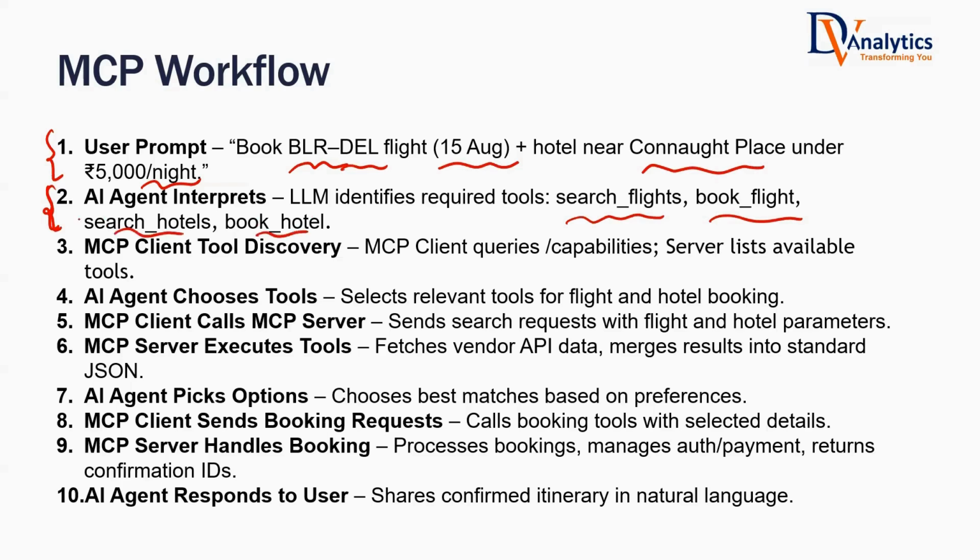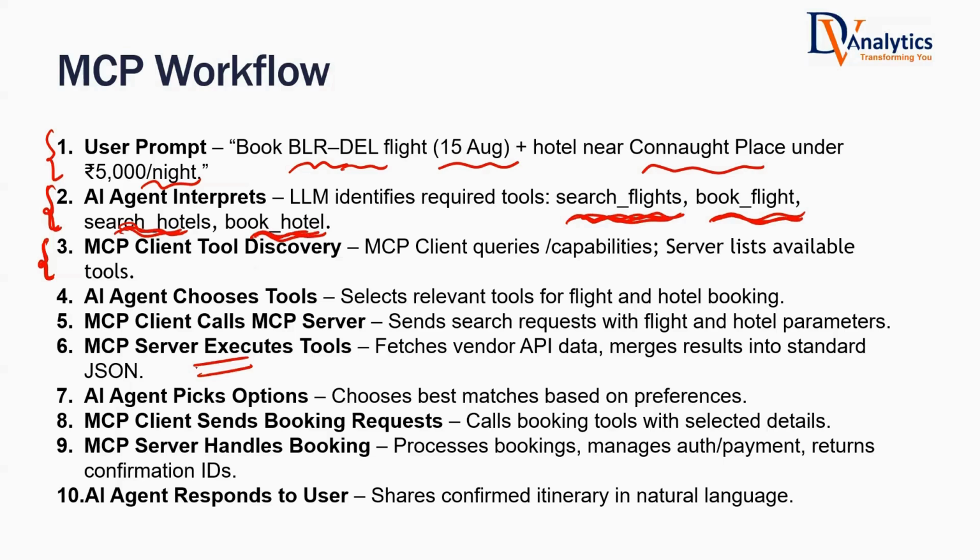Then this AI agent will talk to the MCP client tool. There is one MCP client tool which acts as a middleman between the AI agent and your MCP server. This MCP client tool tells the MCP server that these are the tools we are looking for. Do you have them, or can you go ahead and execute these tools? The MCP server will then give the response back to the AI agent saying that yes, we have these tools and these are the options. I have searched the flights, choose one. I have booked the flight, this is the final output. I have searched the hotels, choose one. I have booked the hotel, these are the details.